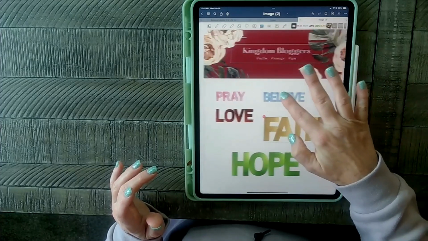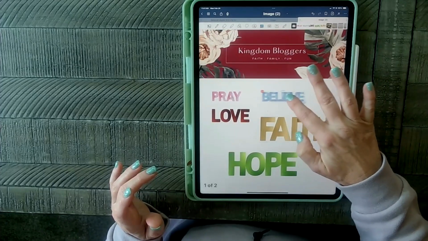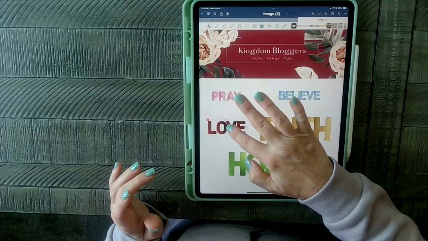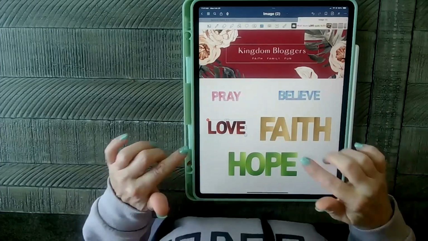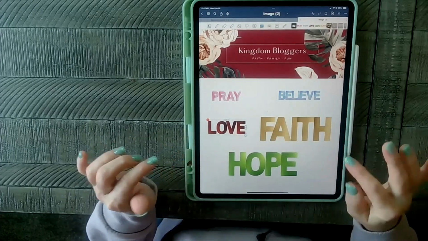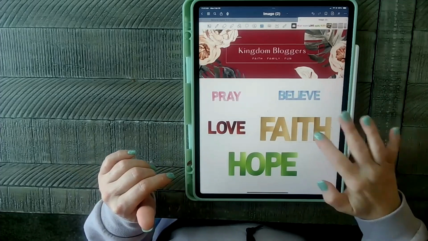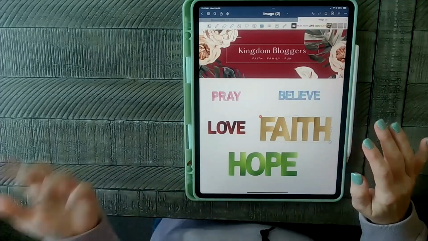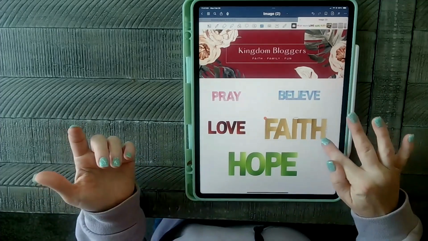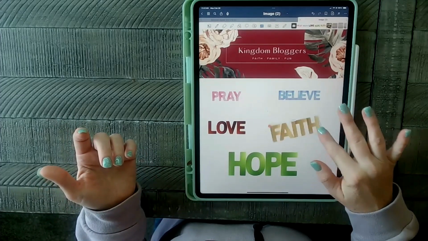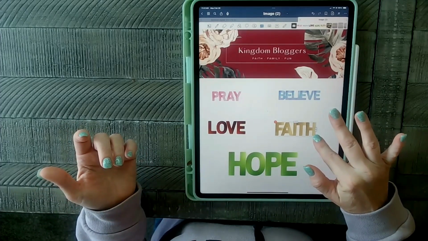Face. There we go. And so it doesn't really matter what size they are because when they import them into their planners or whatever they're using, they'll scale them to the size that they need. You can turn around, you can do all kinds of cool things.